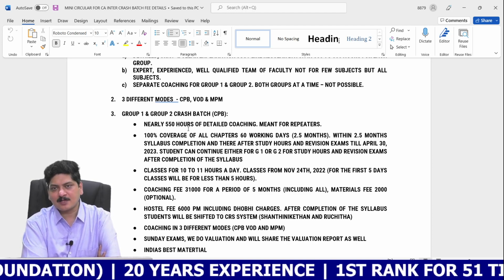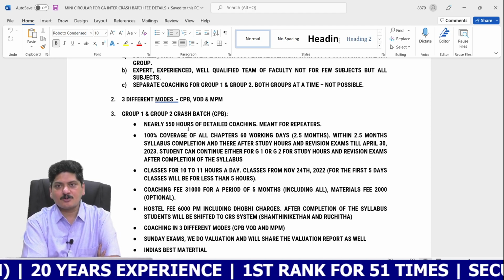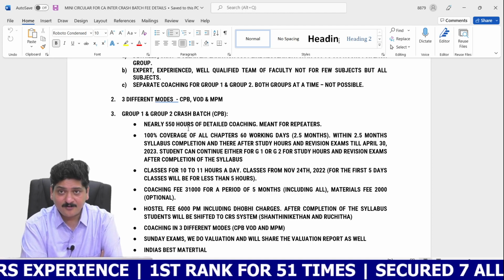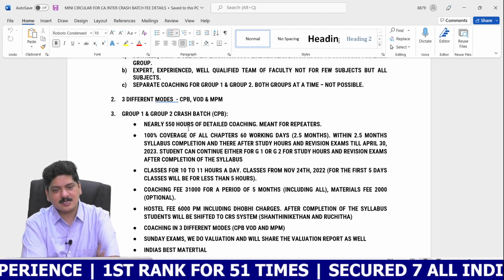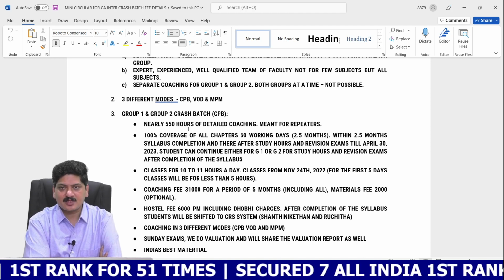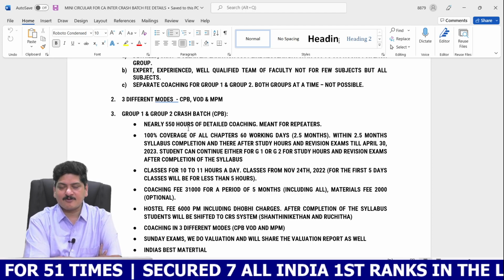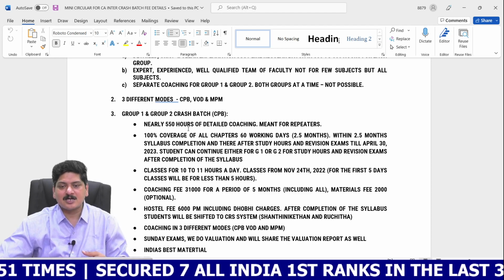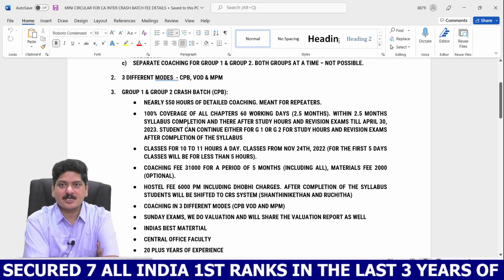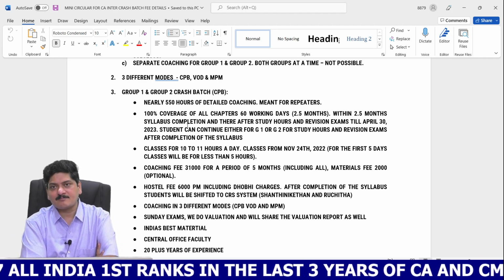I'll tell you a simple example. In case of Group 1 crash batch, we are going to finish the syllabus within 550 hours. Whereas in case of the CA Inter Group 1 regular batch, we are going to take more than 850 hours. So that's a major difference between the crash batch and a regular batch. The explanation will be in detail in case of regular batch, and the explanation will be a little brief in case of crash batch.